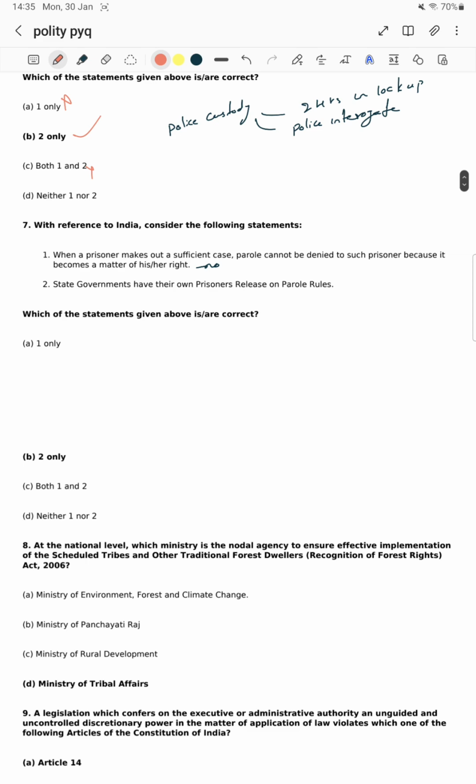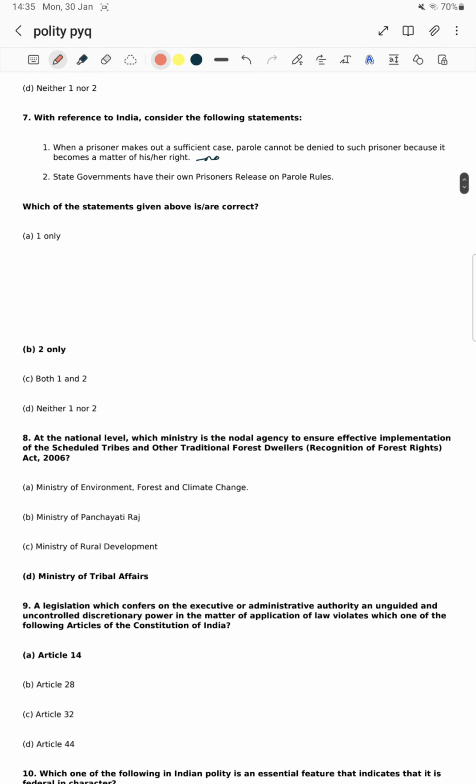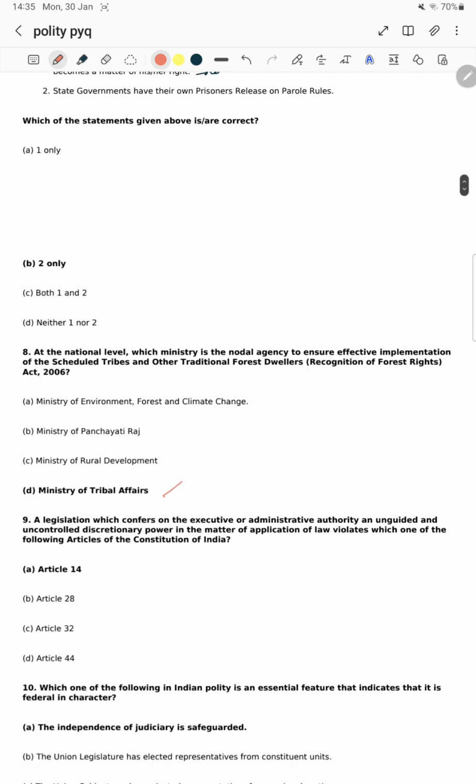Next, at the national level, which ministry is the nodal agency to ensure effective implementation of the Scheduled Tribes and Other Traditional Forest Dwellers (Recognition of Forest Rights) Act 2006? It is under the Ministry of Tribal Affairs. It was a straightforward question. You might be confused with the environment ministry, but it is Tribal Affairs.